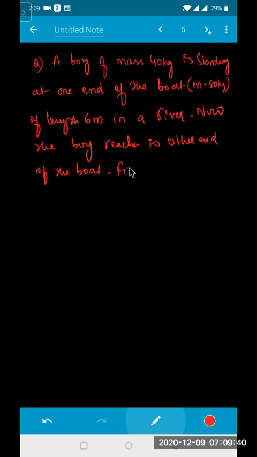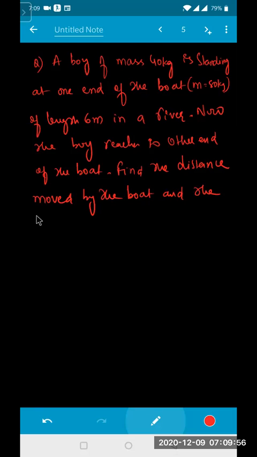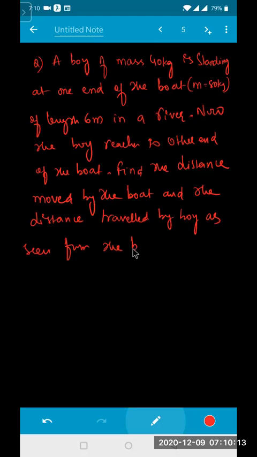First of all, find the distance moved by the boat and the distance traveled by the boy as seen from the bank of the river.